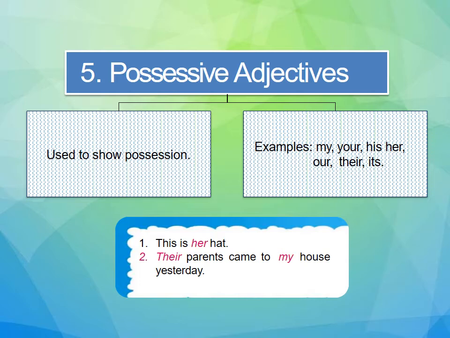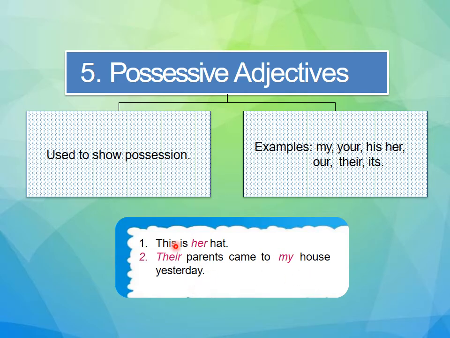Now next, possessive adjective. Now this possessive adjective, as the word itself indicates, possessive, it is used to indicate possession, belongingness. Examples: my, your, his, her, our, their, its. So I have used this in the sentences. First one, this is her hat. Their parents came to my house yesterday.